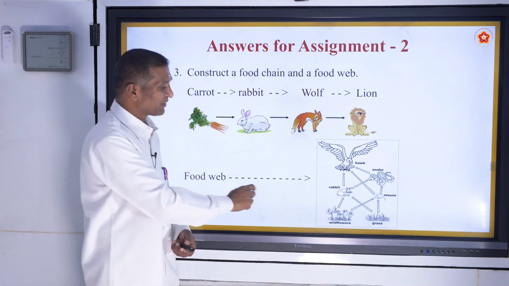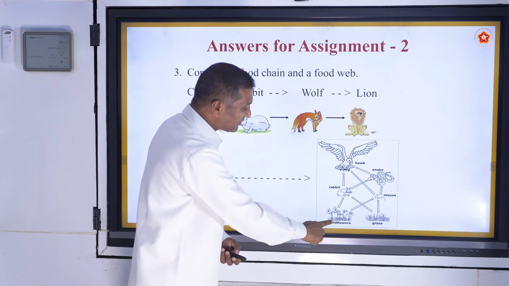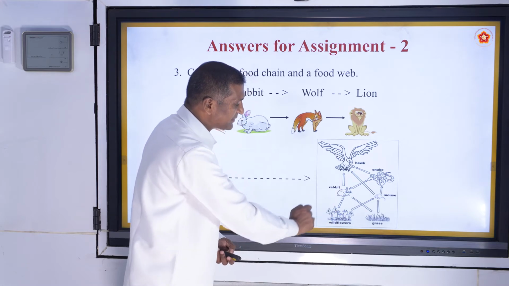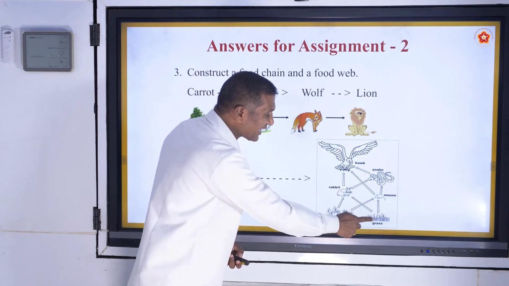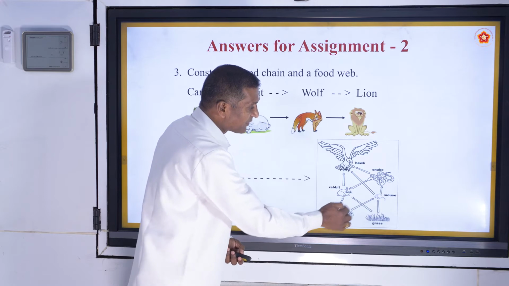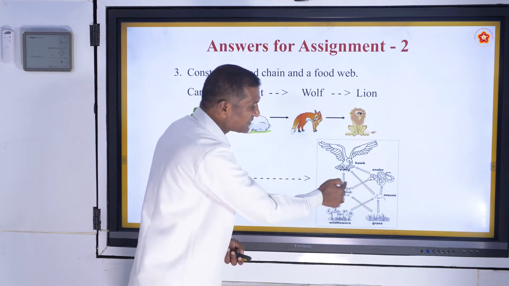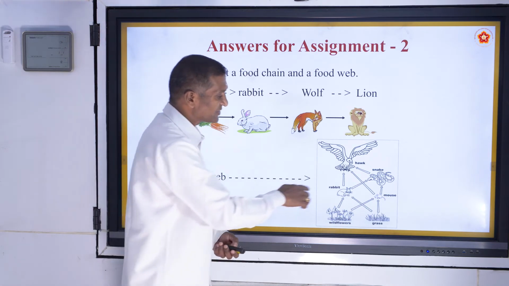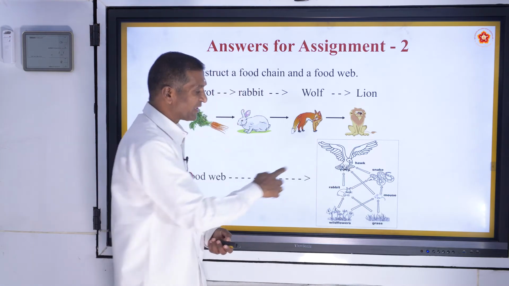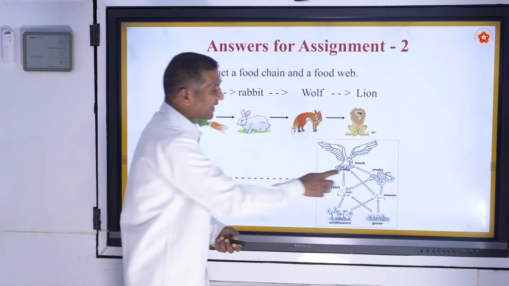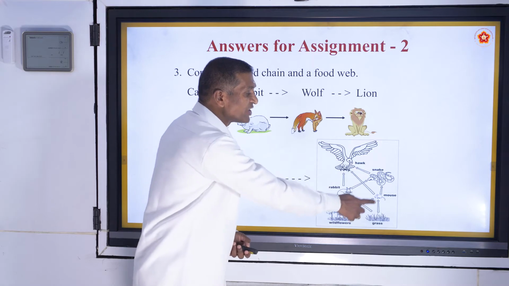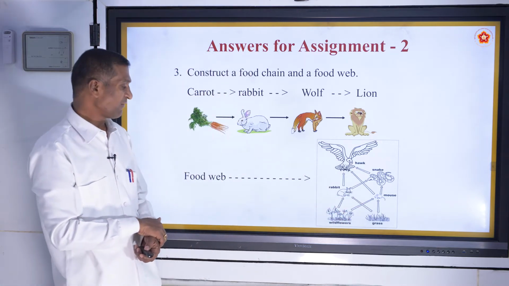A food web. If you observe here, the wildflowers or the grass is here, and the primary consumer rabbit is eating the wildflowers, or the rabbit may eat the grass also. Even the grass is eaten by a mouse, and the mouse eaten by a snake, even the rabbit eaten by a python or a snake species. Then the mouse can be eaten by a hawk also, even the rabbit can be eaten by a hawk, and the snake also can be eaten by a hawk. Here you are seeing many food chains in a network, hence it is a food web.